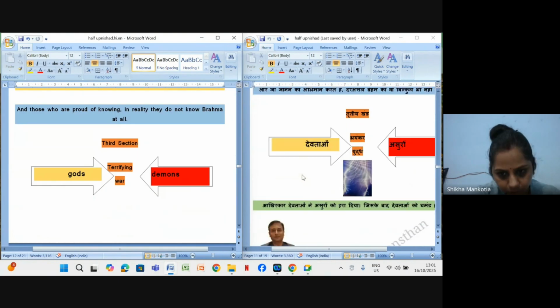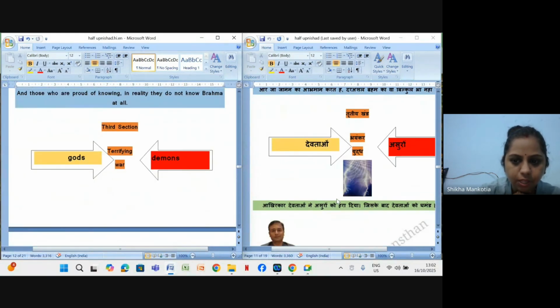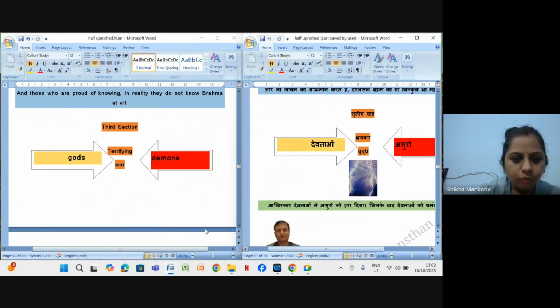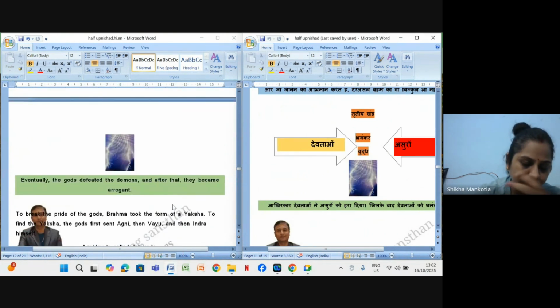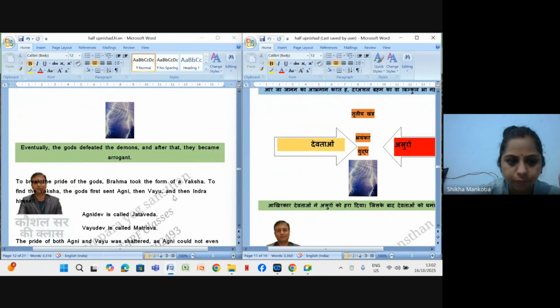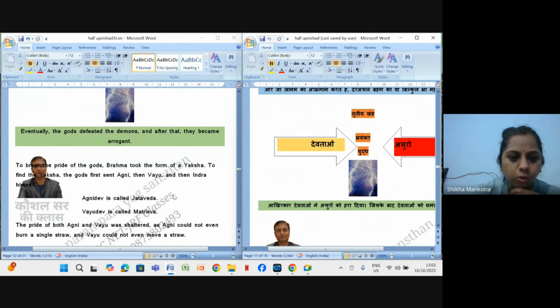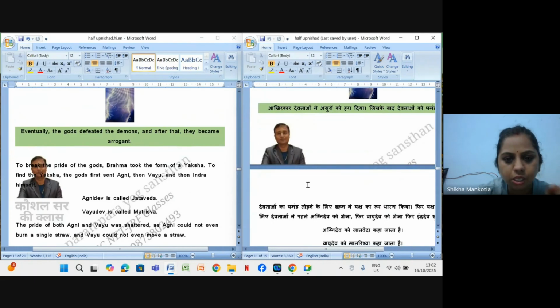So in the third section, there is a terrible war between the gods, the devtas, and the demons, the asuras. After they won this war, the devatas became arrogant. To break the pride of the gods, Brahma took the form of a yaksh. So the Brahm took the form of a yaksh.